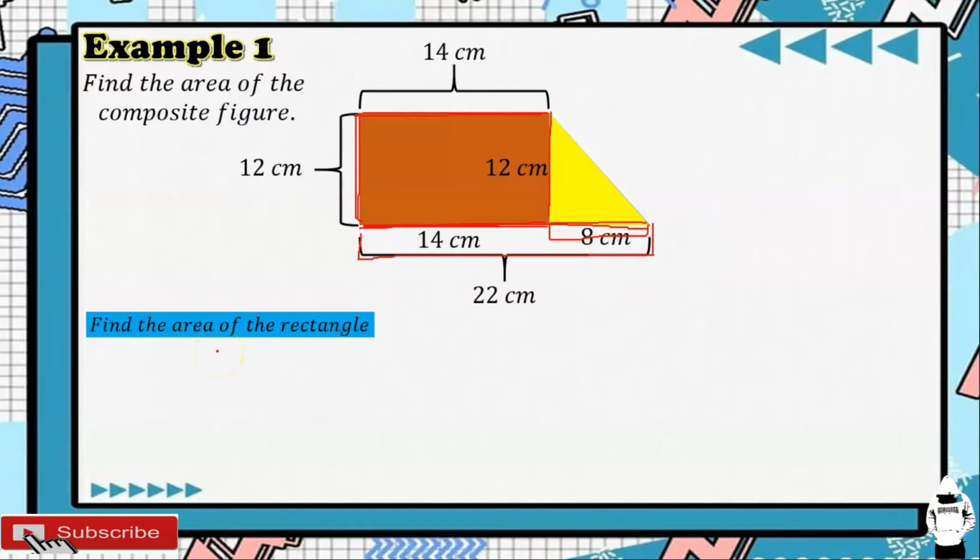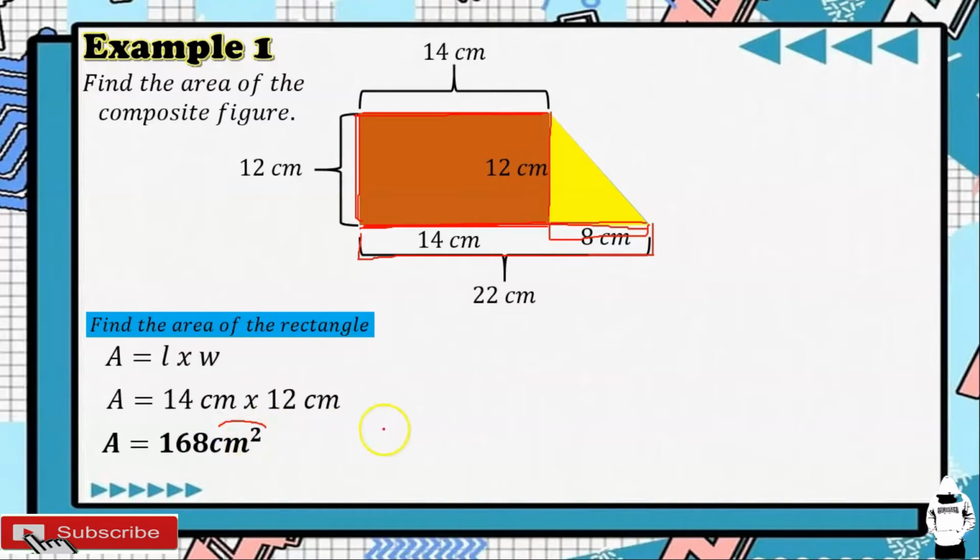So, unahin natin yung kunin ang area ng ating rectangle. The formula in getting the area of a rectangle is A is equal to length times width. So, focus tayo dun sa rectangle. Ang length natin ay 14. Ang width natin ay 12. So, 14 times 12, that is 168. So, the area of a rectangle is equal to 168 square centimeters. Huwag niyo kakalimutan na lagyan ng square yung ating unit.